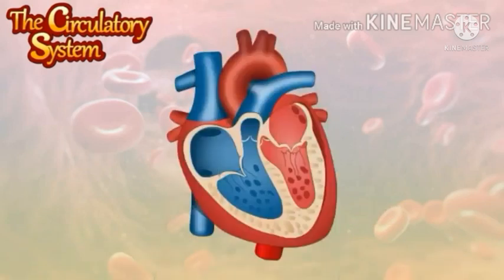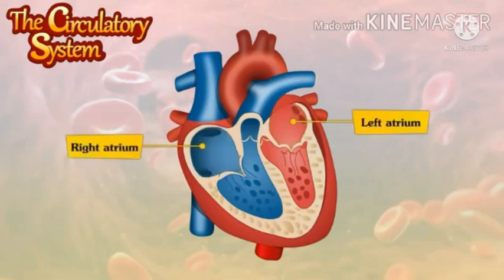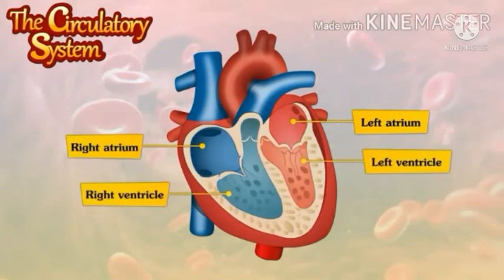The heart has 4 chambers. The 2 upper chambers of the heart are known as the right atrium and left atrium. The lower chambers of the heart are known as the right ventricle and left ventricle. The right side and the left side of the heart are separated by a layer called the septum.